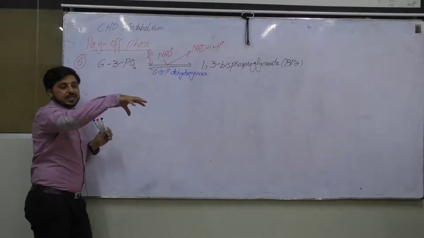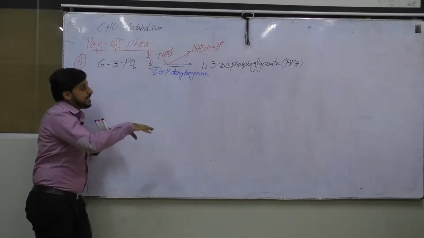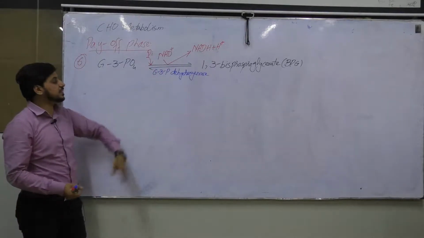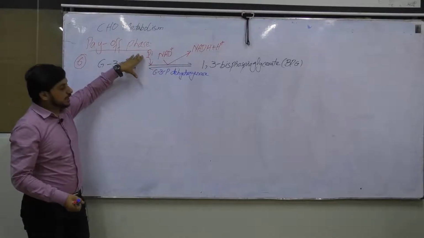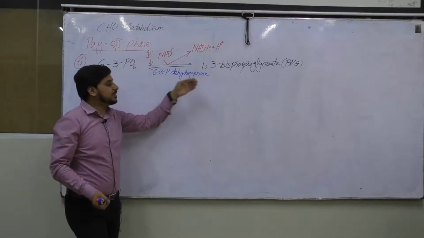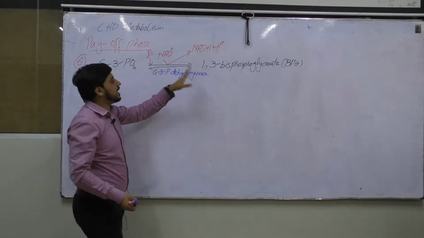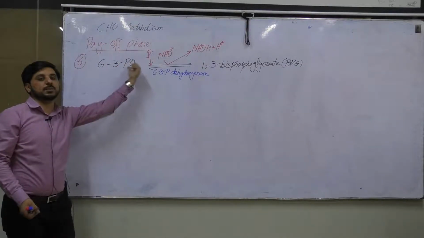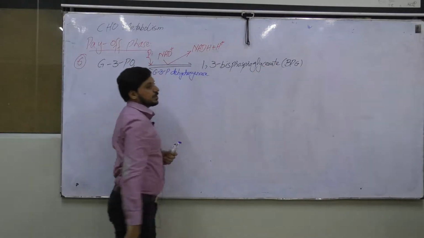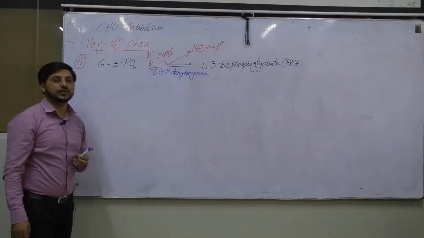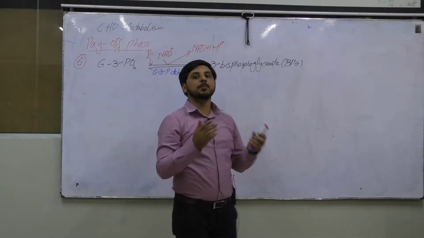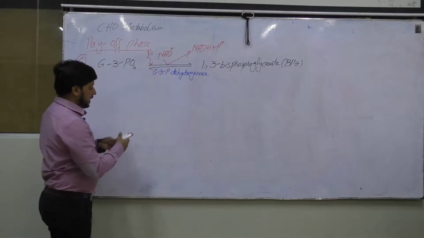Why? Because arsenic is going to compete with this inorganic phosphate for this enzyme, and when arsenic competes with this inorganic phosphate, at the end it becomes attached to this enzyme, and this enzyme will not be able to add another inorganic phosphate into this molecule, and we will not get our product. We will only get 3-phosphoglycerate, not 1,3-bisphosphoglycerate. Such a mechanism of action is named arsenic poisoning. This is very important.